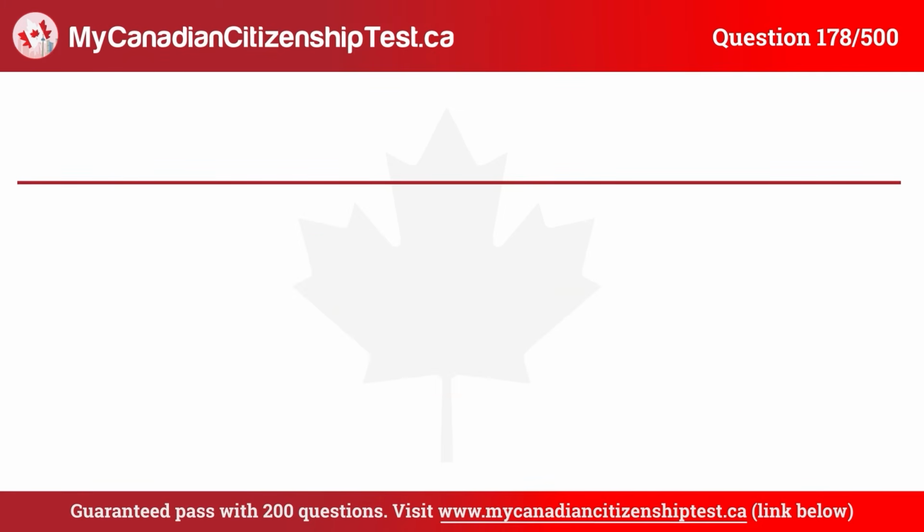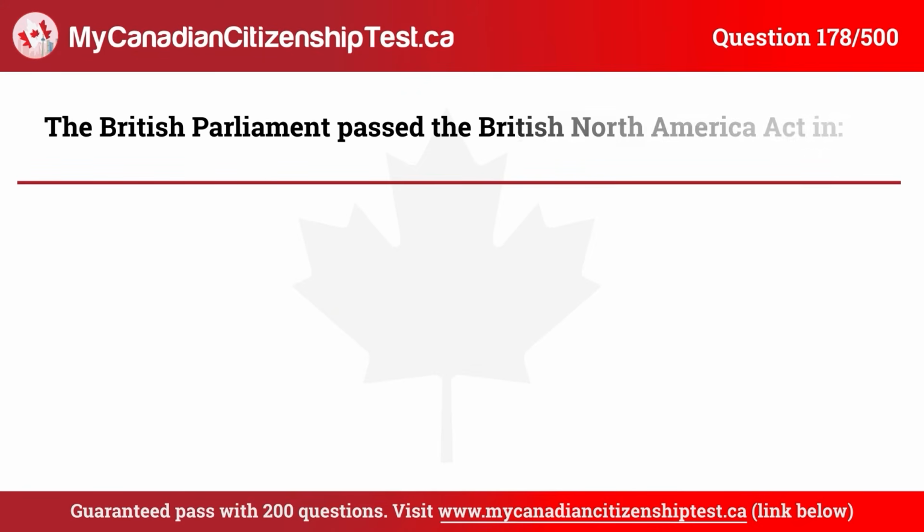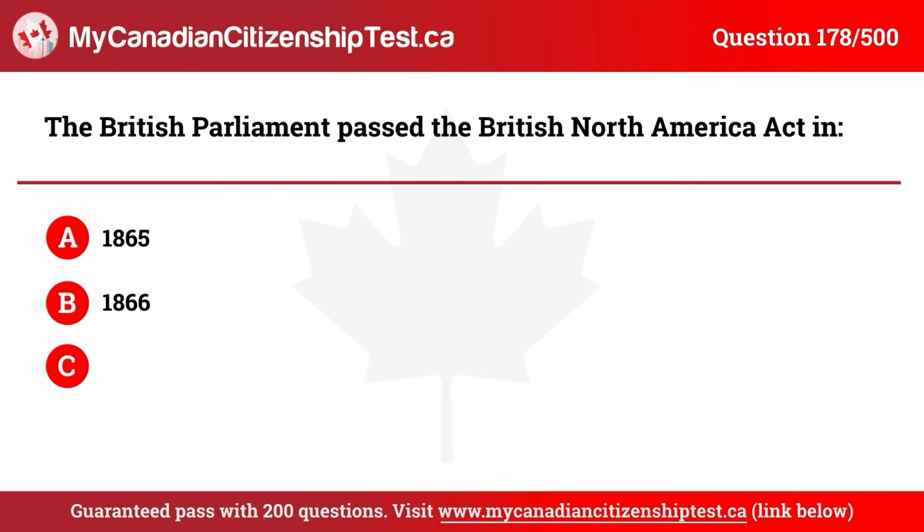Question 178. The British Parliament passed the British North America Act in A. 1865, B. 1866, C. 1867, D. 1868. The correct answer is C. 1867.